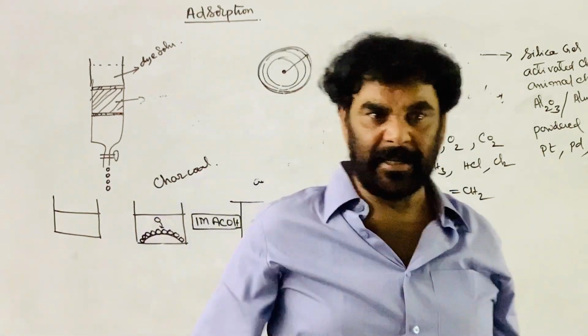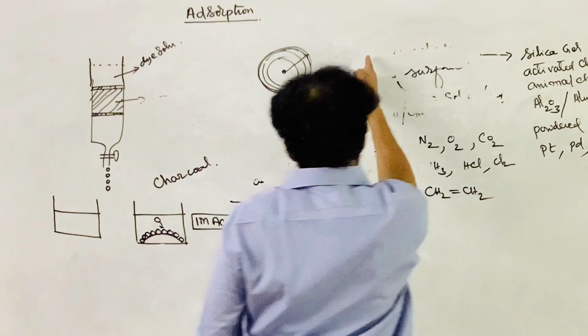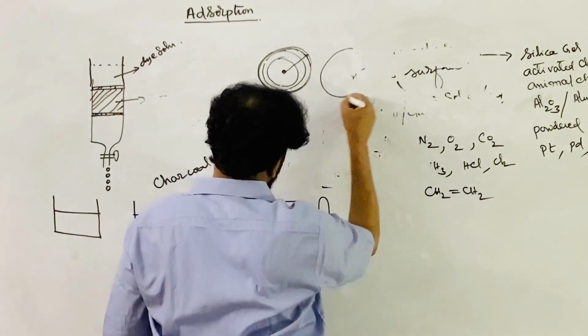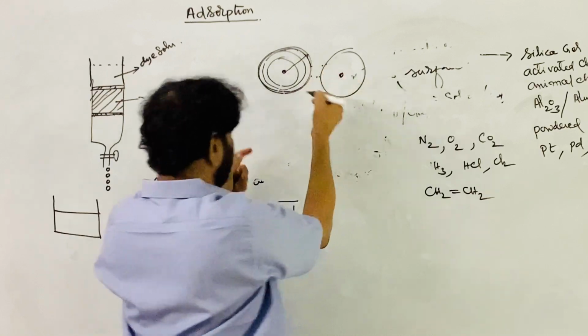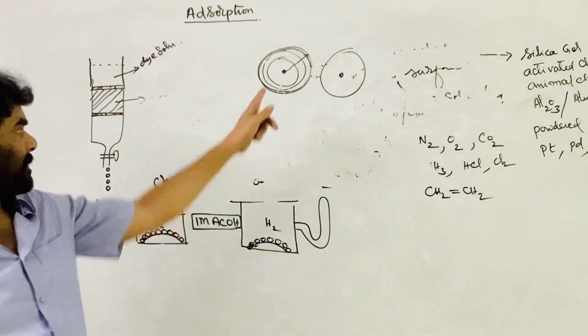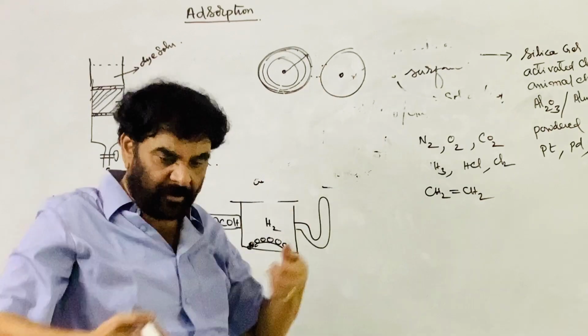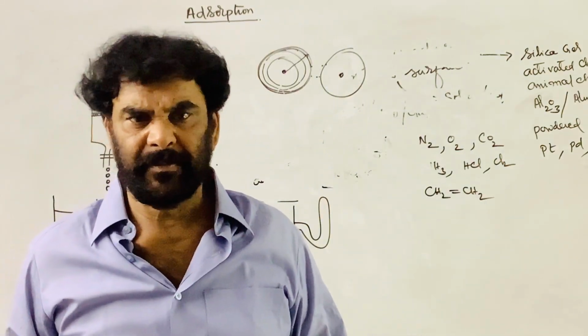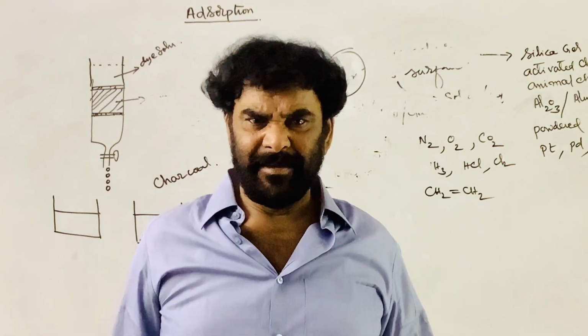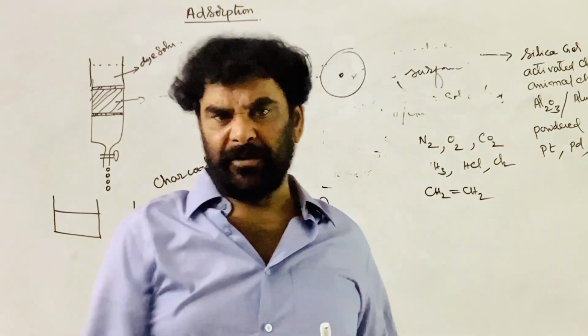Through these attractions, it can establish attractions with other atoms around it, for example another atom of the same kind. The surface is active. A sort of attraction is established between the atoms. They may be weak, but the surface is active.